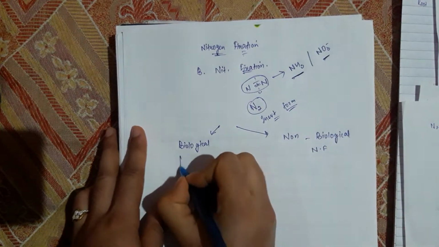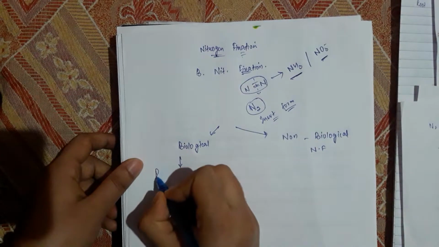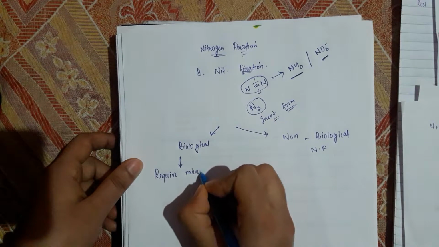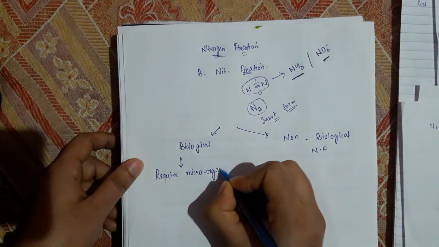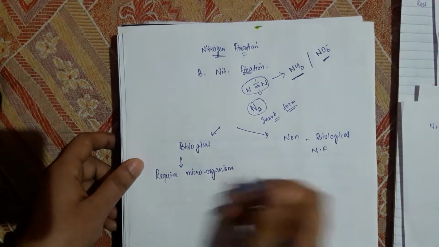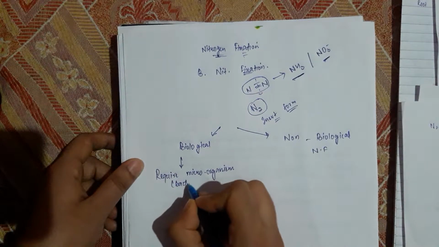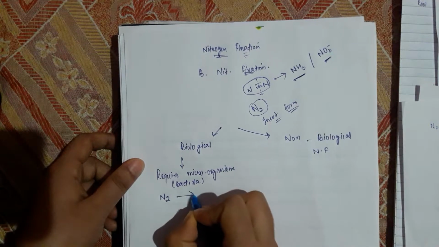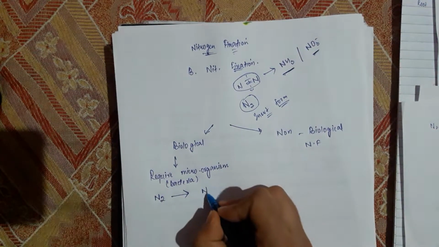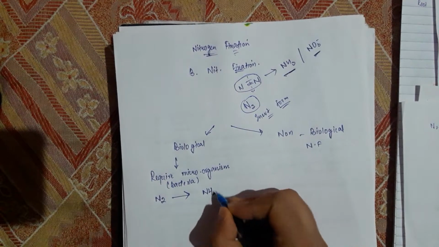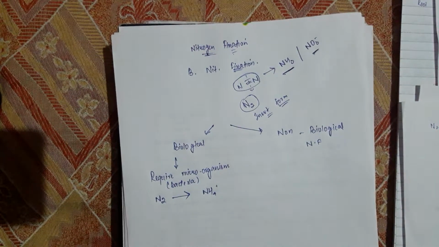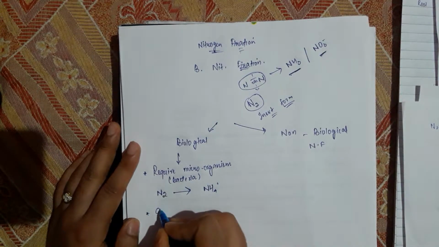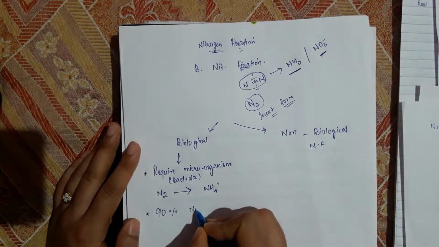In biological nitrogen fixation, we require microorganisms, usually prokaryotes like bacteria, which fix the nitrogen into NH4 ions. So we require the microorganisms here, and 90% of the nitrogen fixation is by this method.